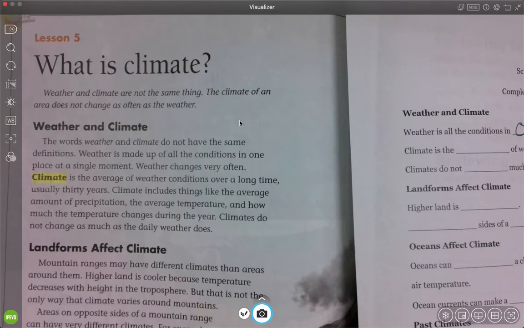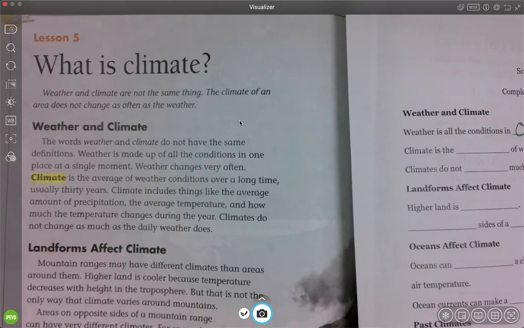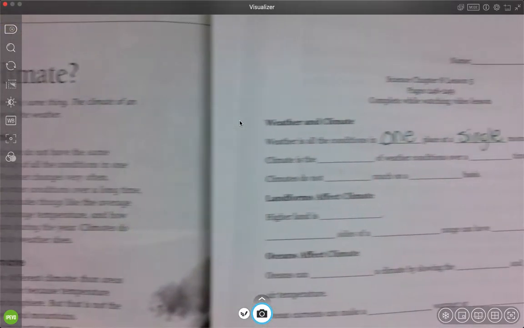Climate is the average of weather conditions over a long time, usually 30 years. Climate includes things like the average amount of precipitation, the average temperature, and how much the temperature changes during the year. Climates do not change as much as the daily weather does.